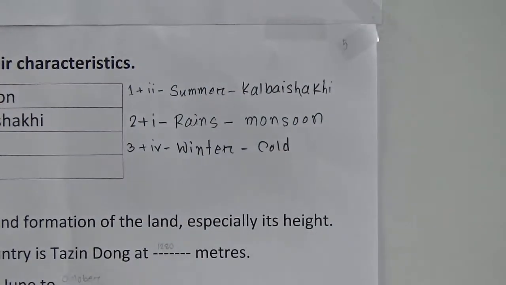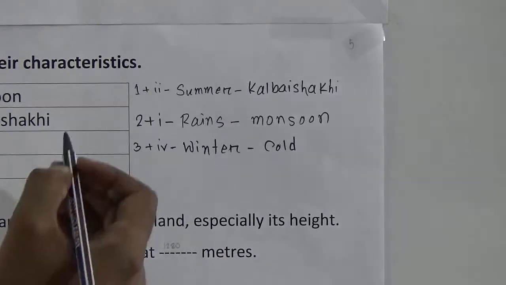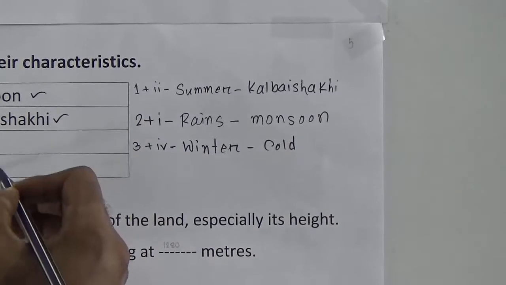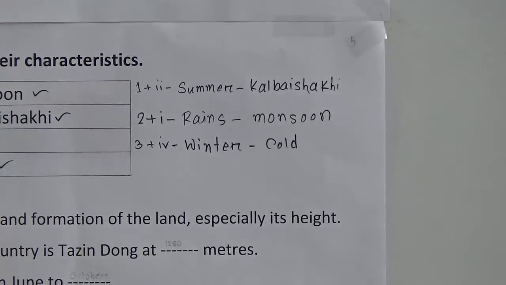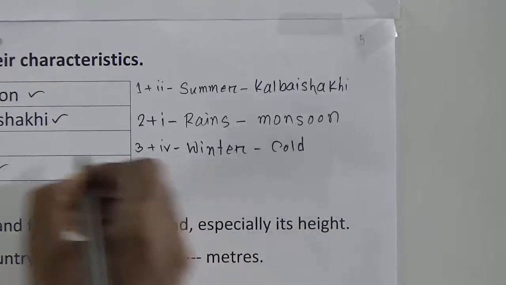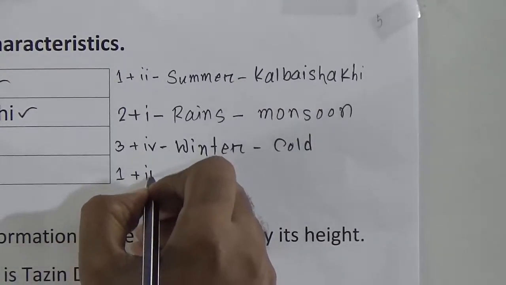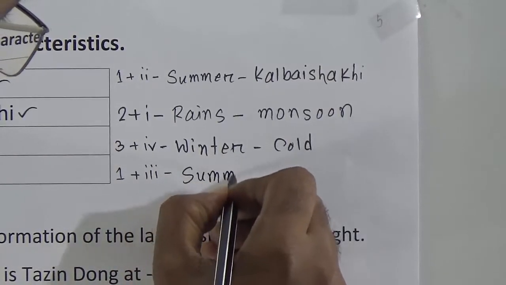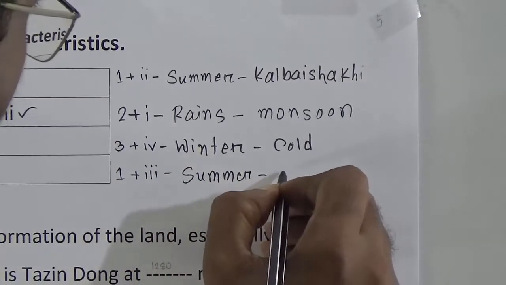Another one is left. Kal Boishakhi is done, monsoon is done, cold is done, then heat. We all know that heat is related to summer. So number 1 has another point, 1 is 3. Summer, heat.